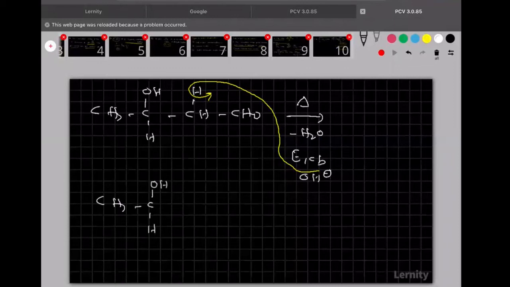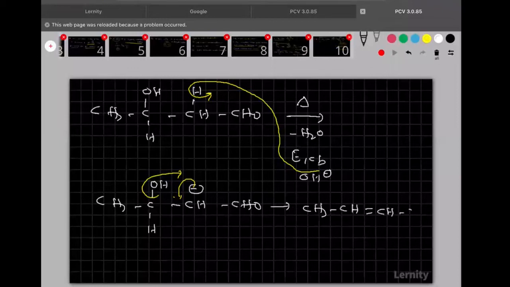CH3, CH, then here OH, and here you will get the negative charge, then here CHO. Completed. Now remember, when the negative charge is reversed back, then OH minus should depart out. So now OH minus should depart out. So what is the thing left over now? CH3, CH, double bonded, CH, CHO.